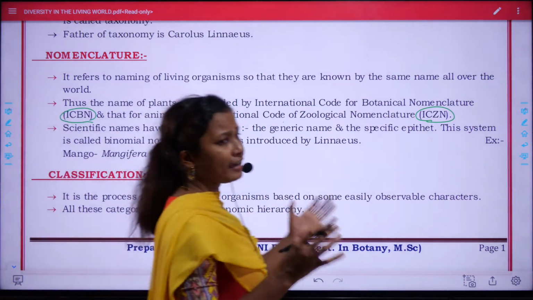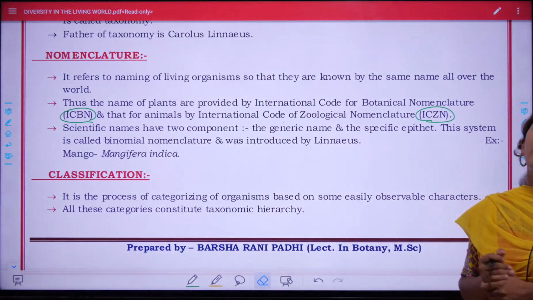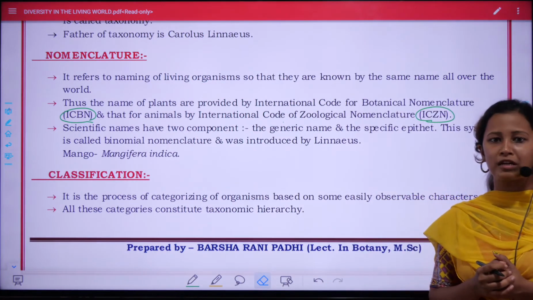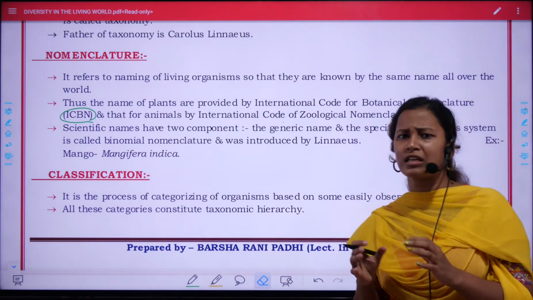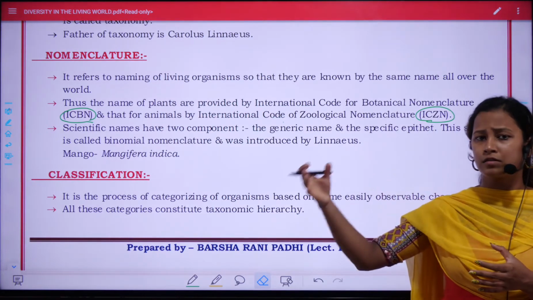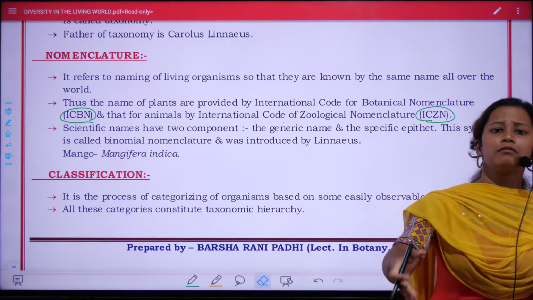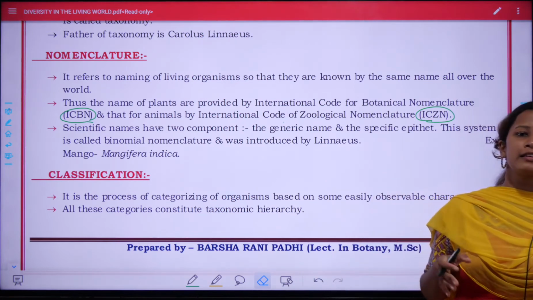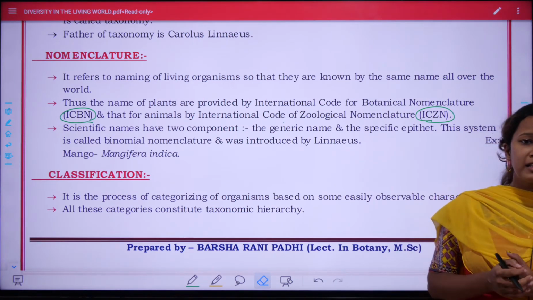Classification means categorizing. If I give you a bunch of books, on which basis will you classify them? Mostly you will classify them on the basis of their subject. You will classify the chemistry book differently, botany book differently, then zoology, physics, English, mathematics, etc. Why do we classify them?